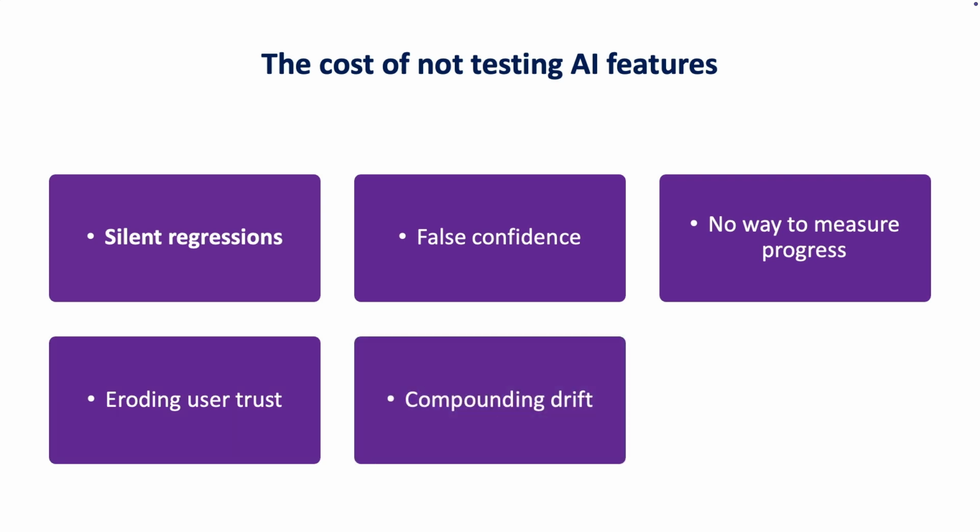And finally, we have compounding drift. Each regression is small on its own. None of them matter individually, but they accumulate, and slowly the feature stops doing what it was built to do.